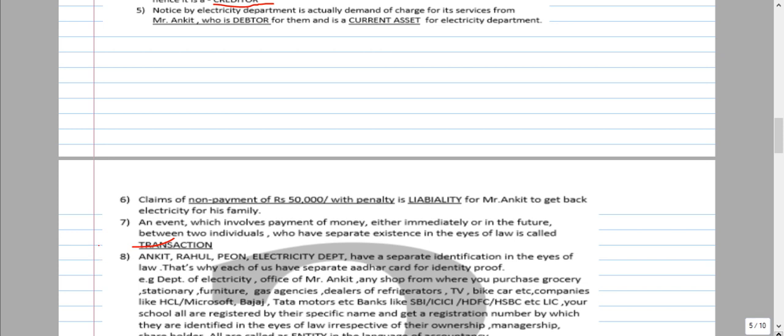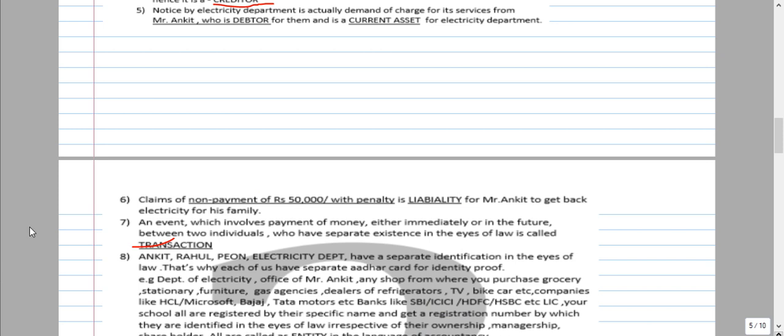An event or happening which involves payment of money, either immediately or in future, between two individuals who have a separate existence in the eyes of law, is called a transaction. These are called entities. If you are making the payment immediately, that is a cash transaction. If you are not making the payment now, that is a credit transaction. Transactions are of two types: cash transaction and credit transaction.